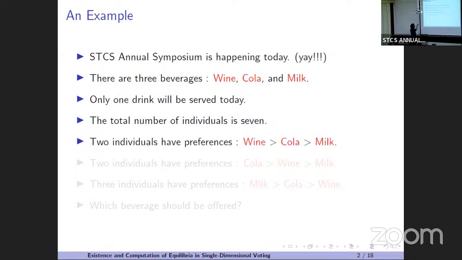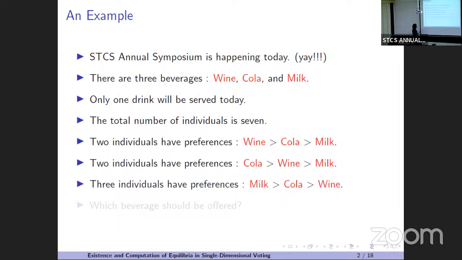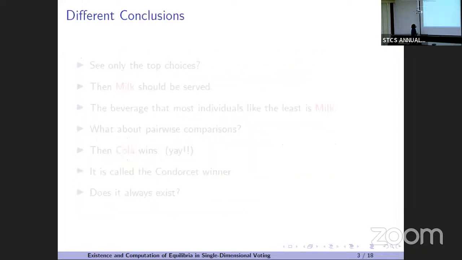Now 2 of them have choices like this: wine over cola over milk. 2 of them have choices like cola over wine over milk, and 3 of them have choices like milk, cola, and wine. Now the question is, which beverage should be offered? So how do we answer this? Let's see some options. Let's see only the top choices.